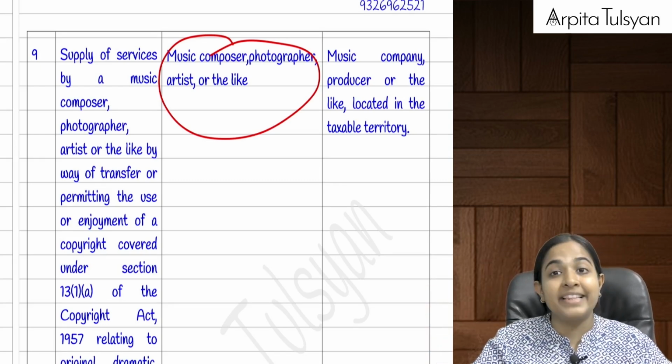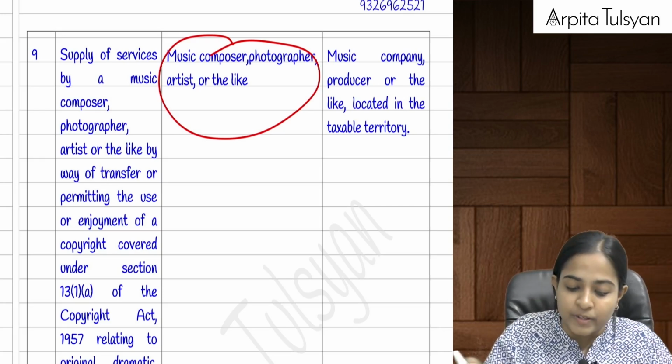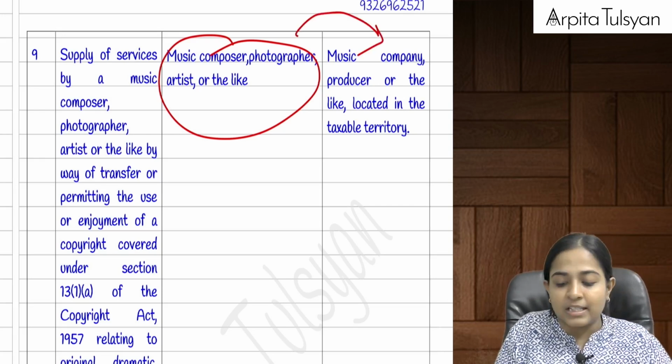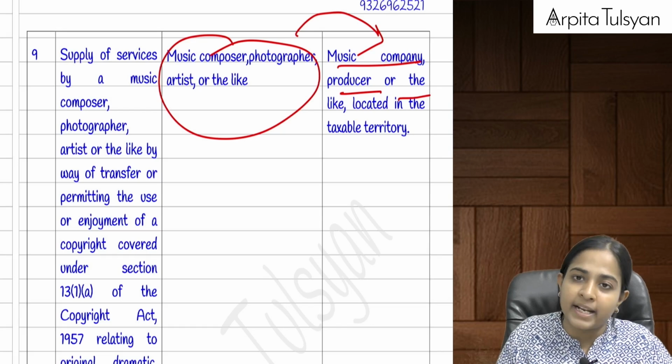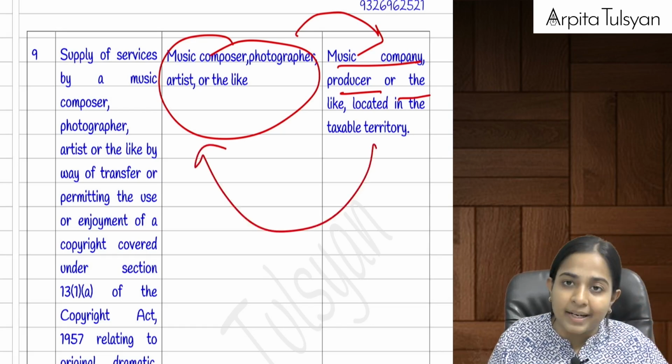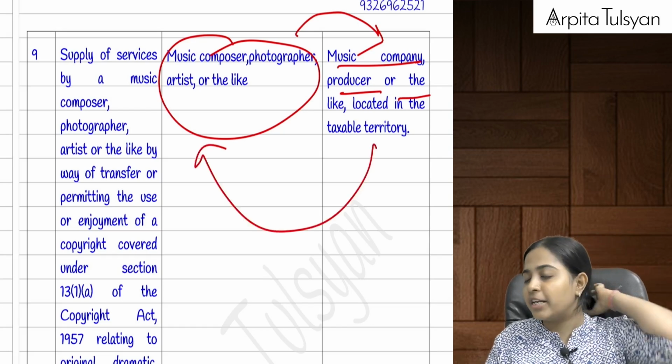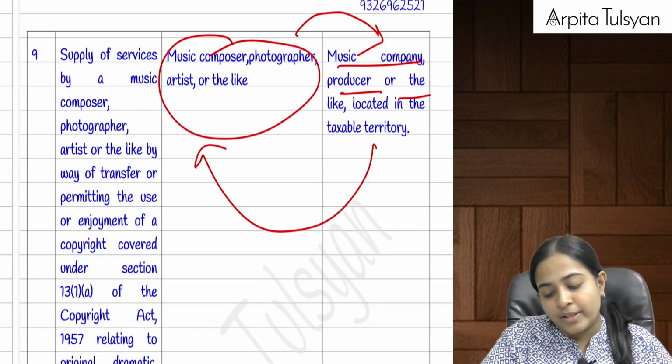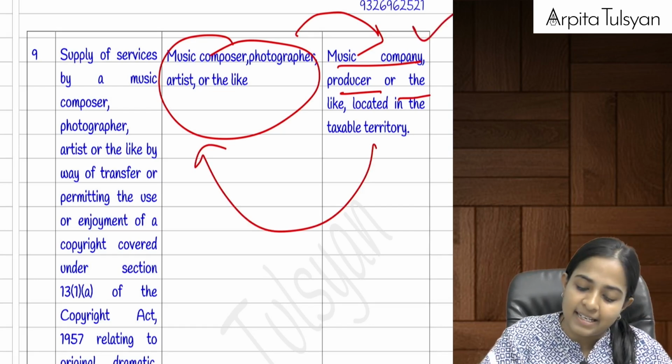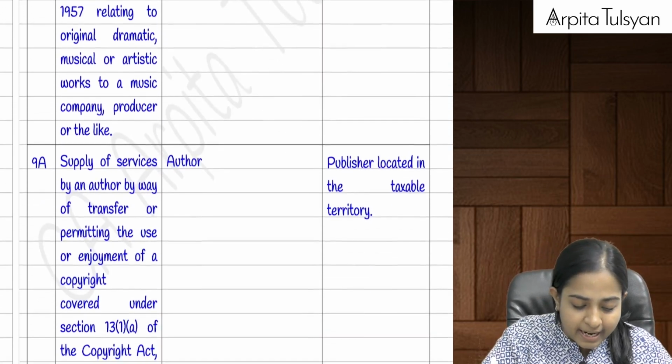Okay, they are giving their copyright to someone else to use it. Means, can I say they are going to provide the service to the music company or the producer, etc., for which they are going to get money, the remuneration, compensation, whatever you want to call it. So in that case, the responsibility to pay the tax is on that music company, producer, etc.